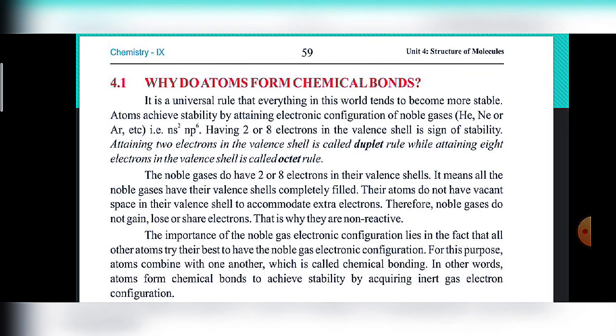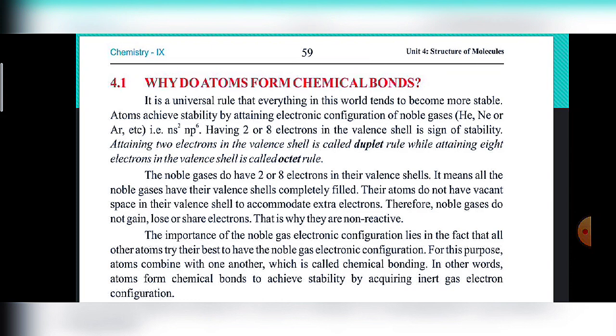That's why all other elements also want to become independent by gaining 8 electrons in their outer shell and by gaining stability. And this is the main reason why atoms combine with other atoms, because they want to become stable like noble gases.